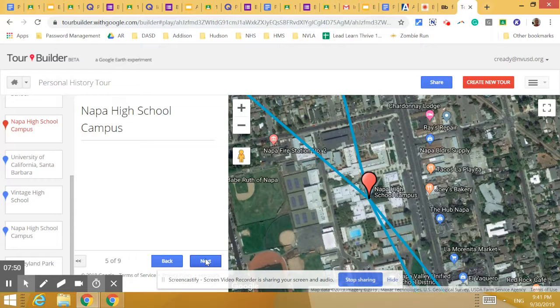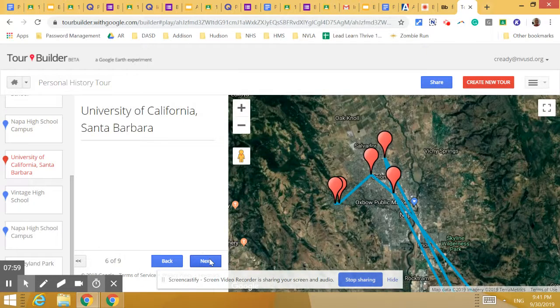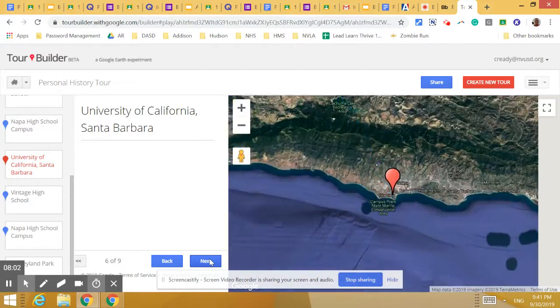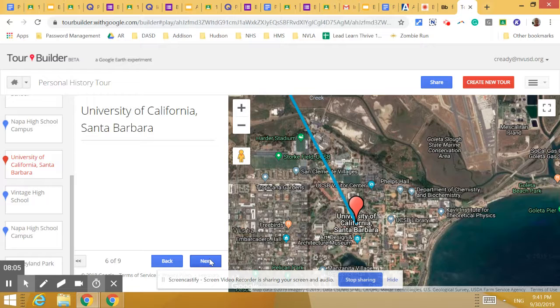And I could have pictures embedded here. And of course, I would have my story connecting to those. So you can see how then when I go down to UCSB, the map moves and migrates down to Santa Barbara to capture that place. And so this is why it is a personal history tour. We're choosing these events, whether they're singular or whether they're experiences that cover large periods of time, which we write a summary for, as opposed to a specific story. But we have these geographic places as well that help give a sense of where the experience took place and the environment in which we were relating.